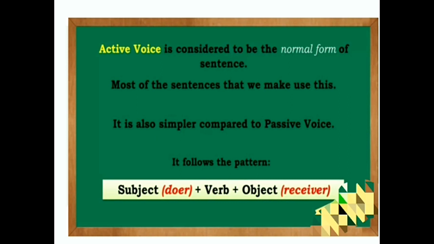This pattern should be followed in active voice. Yes, children, can you understand this? Subject plus verb plus object. Subject is the doer and the object is the receiver of the action.